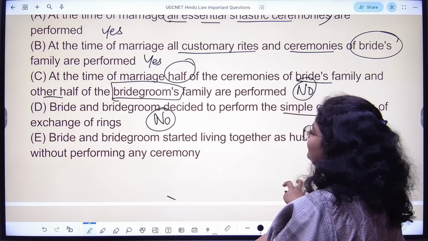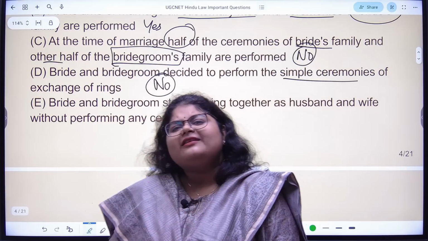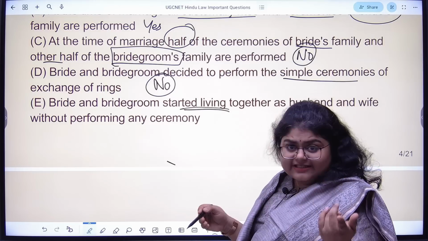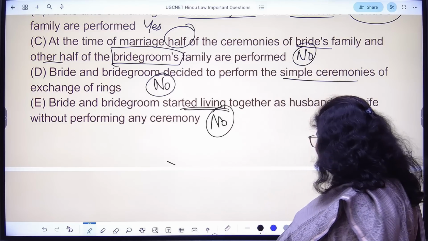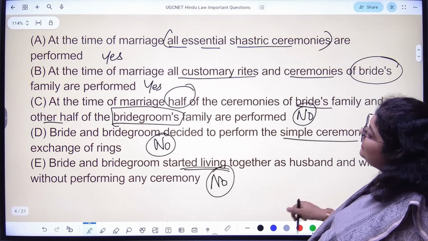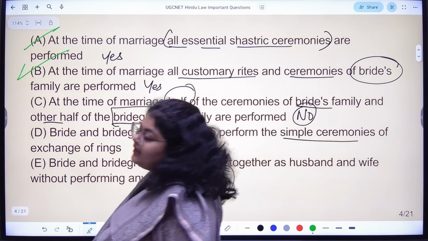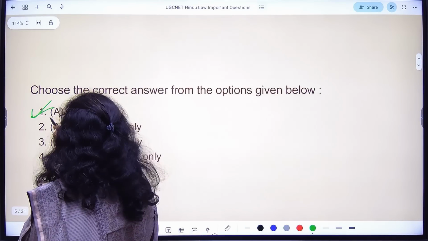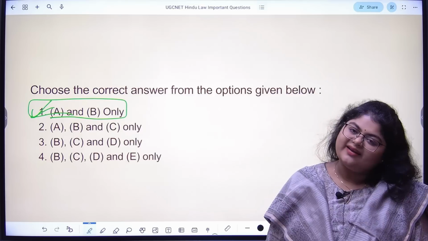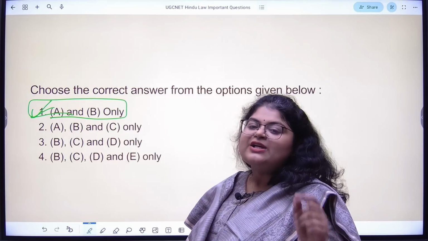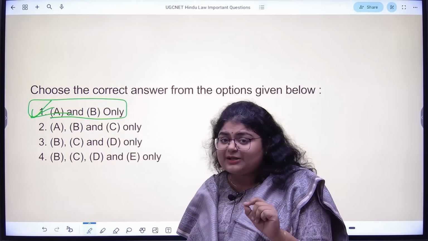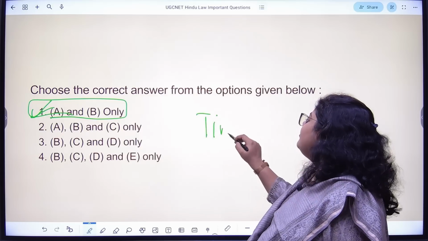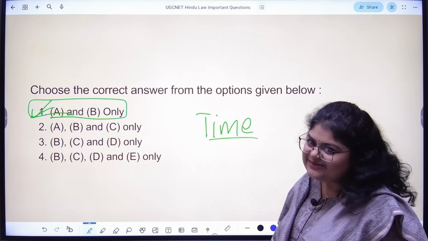Then last option, 2 people just started living together. There is no marriage, there are no ceremonies. They just started living together. Is it a valid marriage? No. So which of the following are valid marriages? To answer this question, only options A and B are valid. So in the options, the answer is option 1. A and B is only correct. Remaining all are not valid marriages. So to answer one question, can you see how many statements you have to read? So please keep in mind, time management is very, very crucial. Be very careful and manage your time properly during the exam.